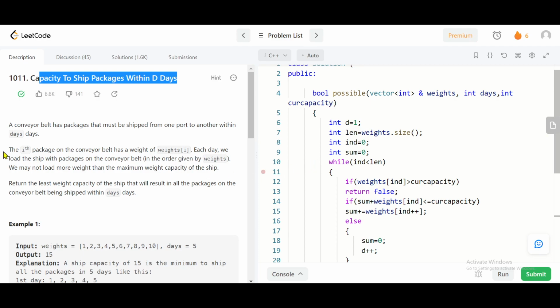So let's get started. It is saying that a conveyor belt has packages that must be shipped from one port to another within certain given days. The ith package on the conveyor belt has a weight of weights[i]. Each day we load the ship with packages on the conveyor belt in order given by the weights. We may not load more weight than the maximum weight capacity of the ship. Return the least weight capacity of the ship that will result in all packages on the conveyor belt being shipped within the given days. So let me explain what all these lines are saying.